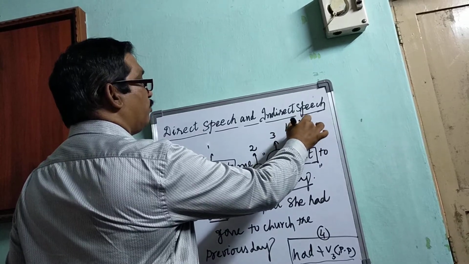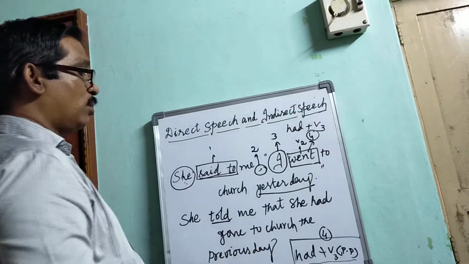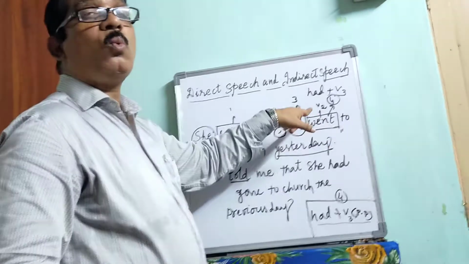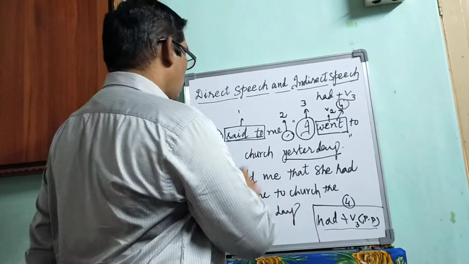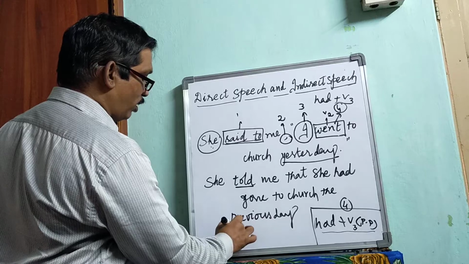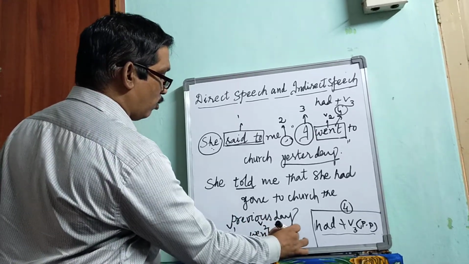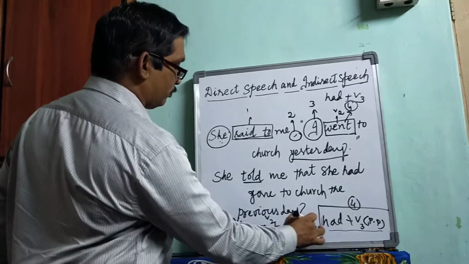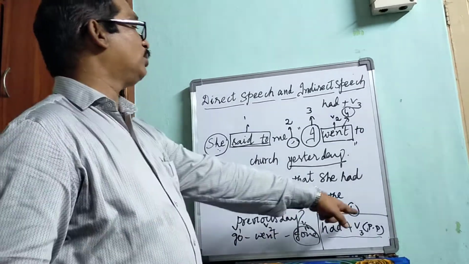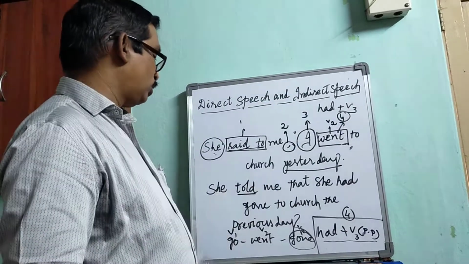Had plus V3. V3 means what? The V3 verb of go: go, went, gone. Go is V1, went is V2, gone is V3. The V3 verb is used: had plus V3 verb. She had gone to church.